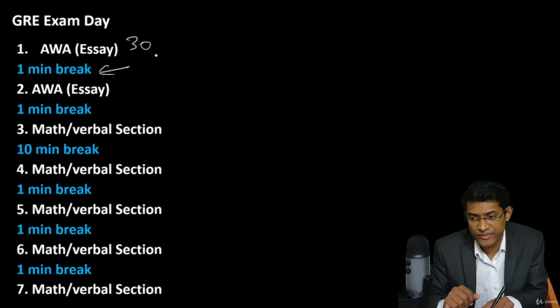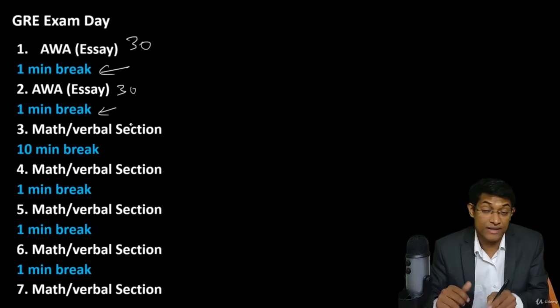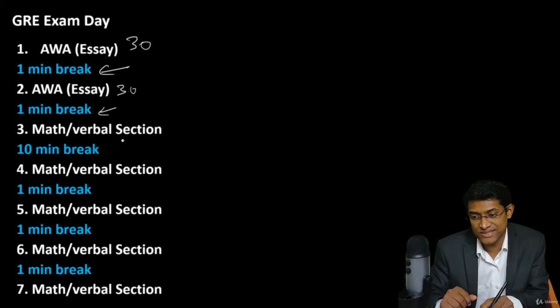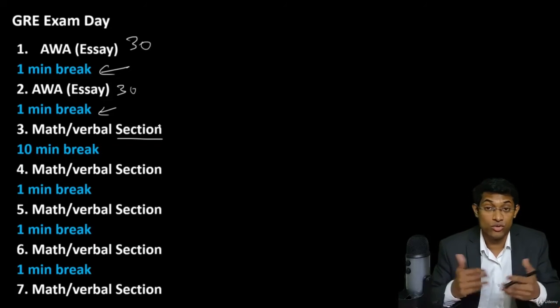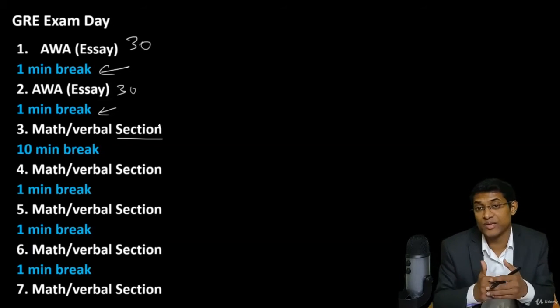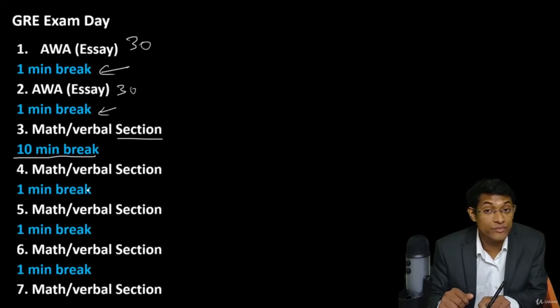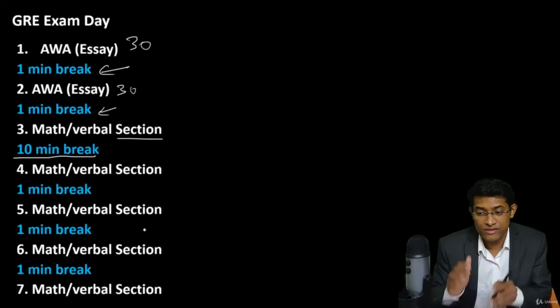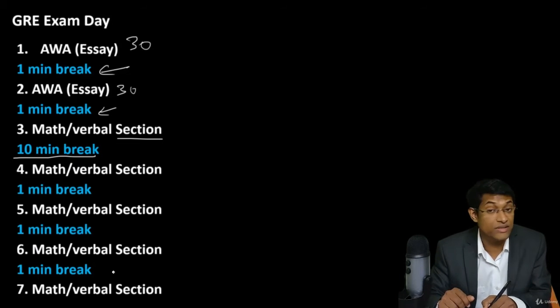So this is 30 minutes. This is again 30 minutes over here. And after you're done with your second essay, you again get 1 minute break. And after that, you have your first section. So this can be either math or verbal. It's random. So for some people, it may be math, and for some people, it will be verbal. Now, after this is over, you do get a 10-minute break. And then your following 4 sections come one after the other, with 1 minute breaks in between.